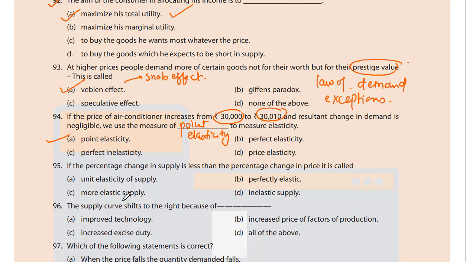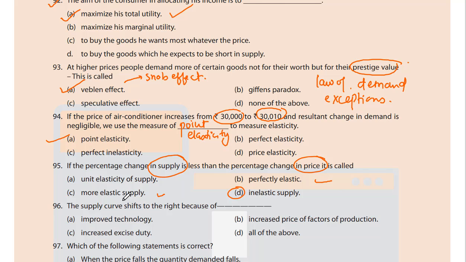95. If the percentage change in supply is less than the percentage change in price, this is called: A. unit elasticity of demand, B. perfectly elastic, C. more elastic supply, or D. inelastic supply.